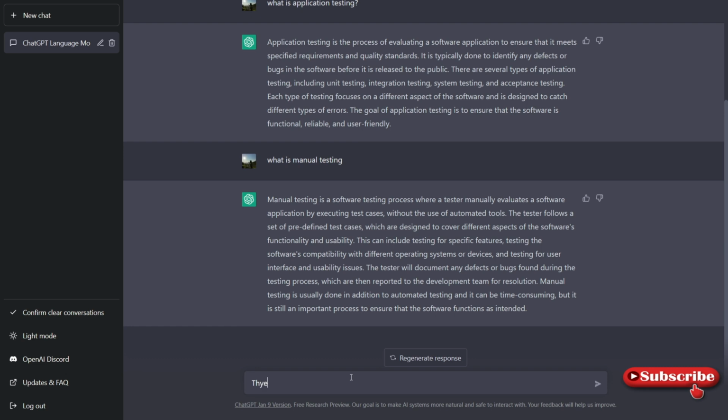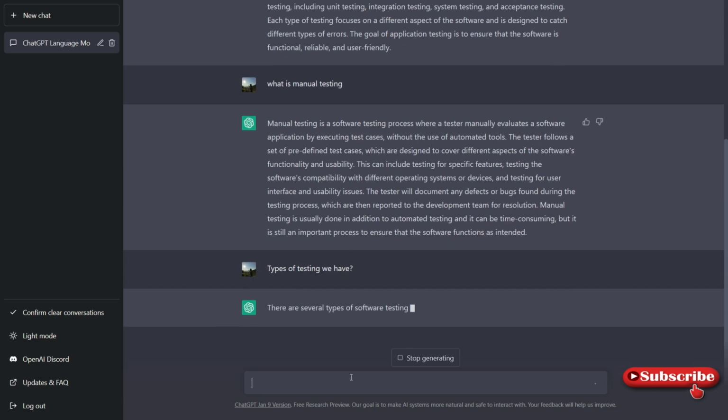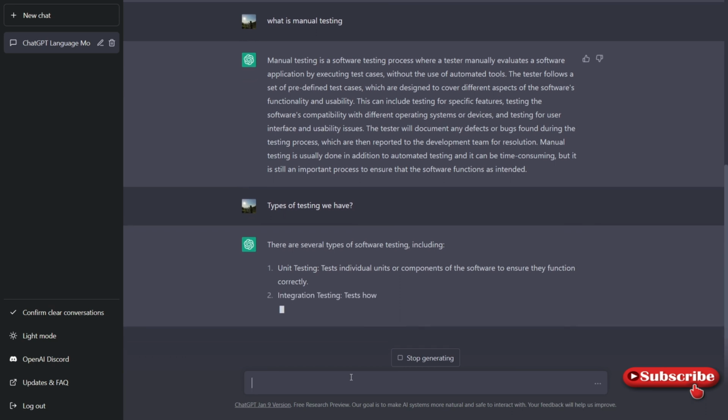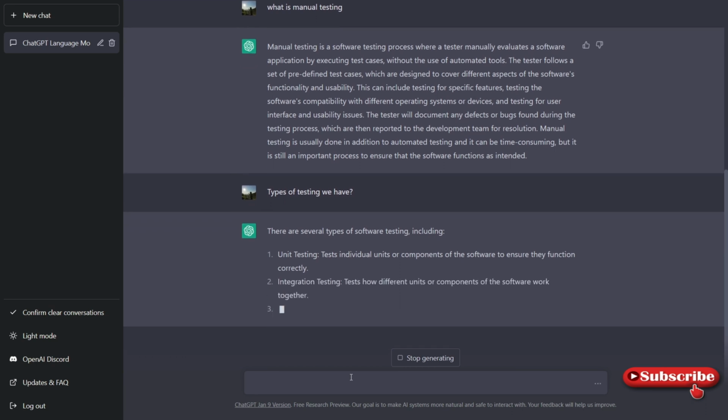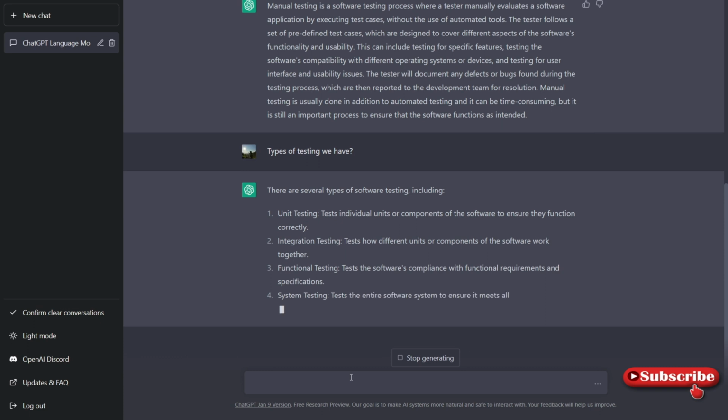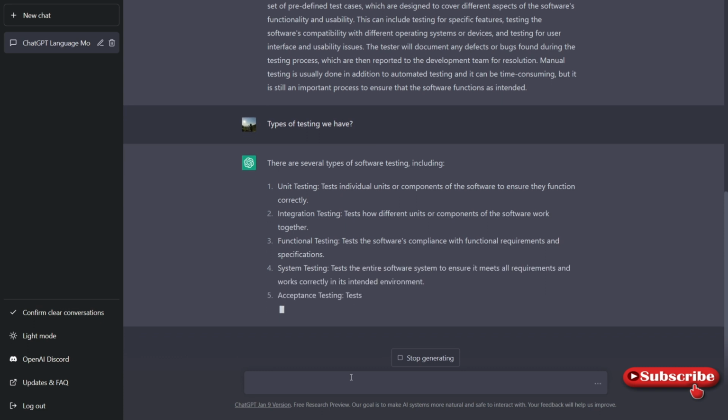Let's type, types of testings. Let's see. It says several. Let's see what all those several are. Unit testing, integration testing, functional testing, and system testing. Yes, these are all the testing types.